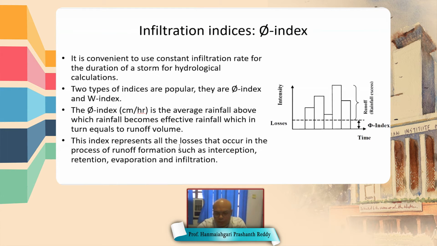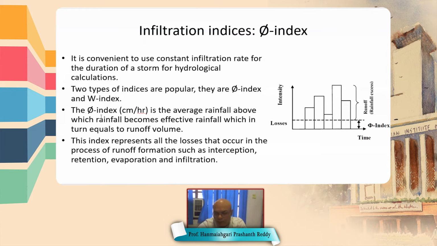So this index represents losses that occur in the process of runoff formation, such as interception, retention, evaporation, and infiltration. So phi index is calculated as P minus R by TE, where P is precipitation and R is runoff.